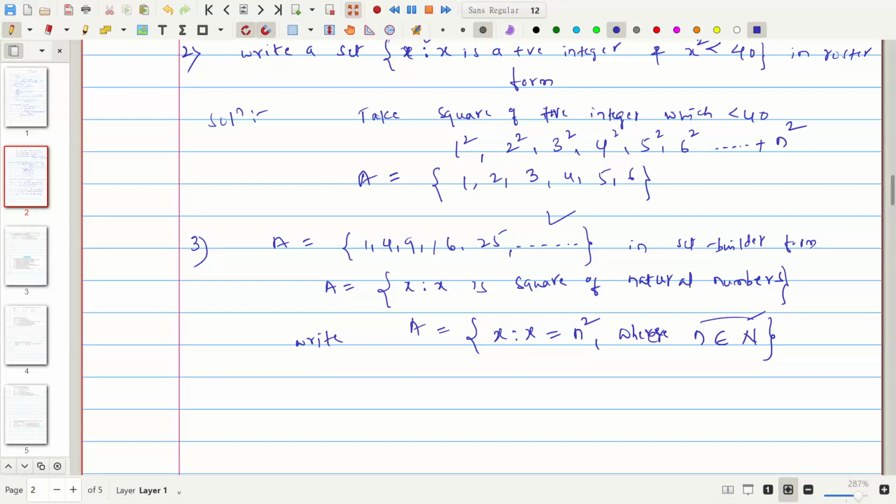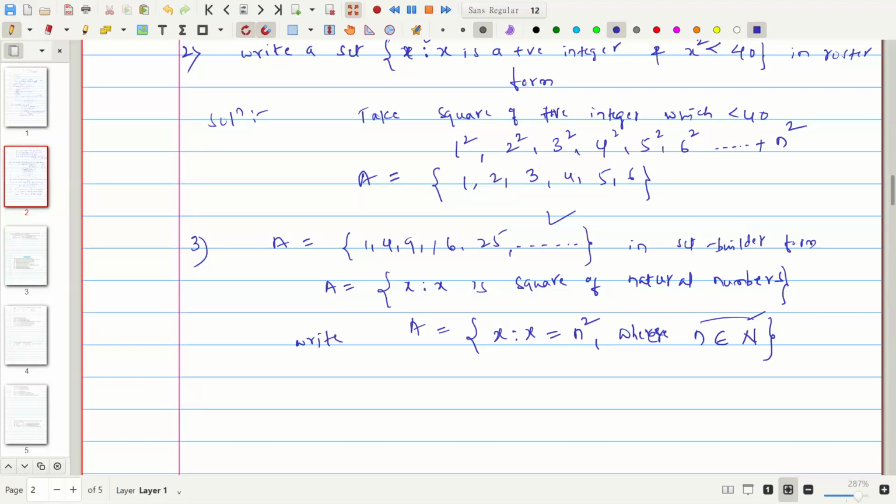So in words, x is a square of natural numbers. Then we can write x is equal to n square, where n belongs to N.